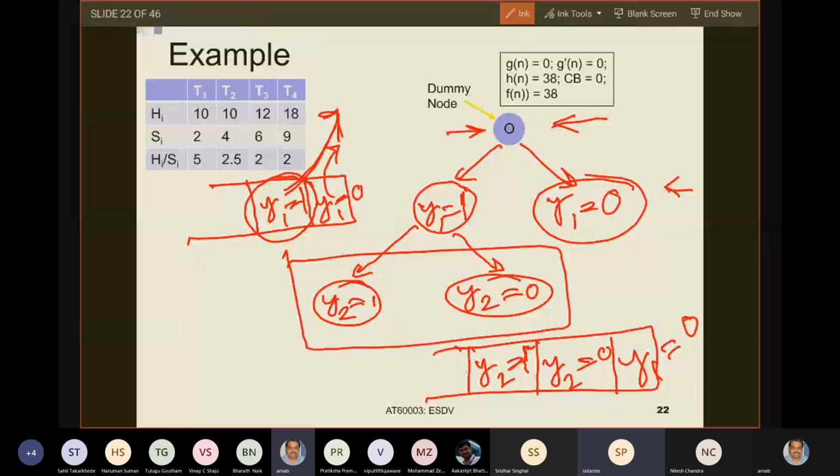See, I am saying that in the previous slide we said how the algorithm will proceed. The algorithm will proceed by operating on a stack, unless the stack is empty. Initially the stack will have only one node, which is the initial node, the zero with the violet 0 that I have shown here, the dummy node. Now I will extract that and expand.